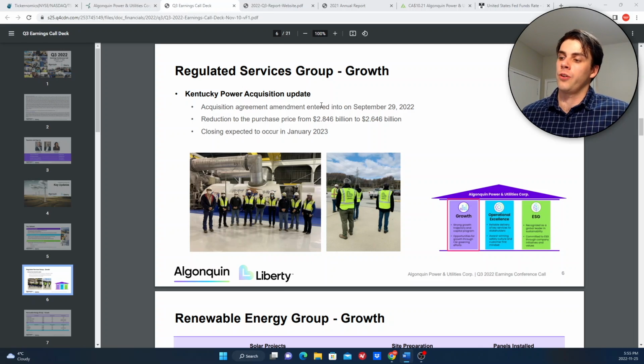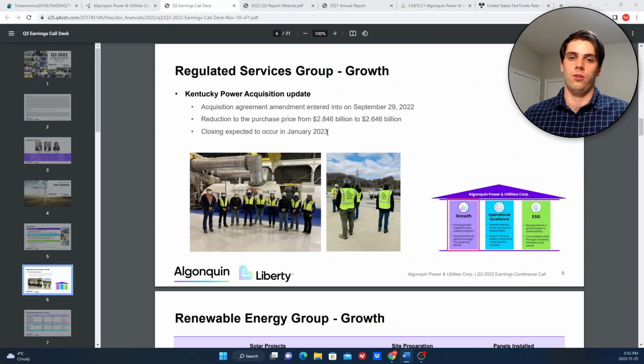However, what you have to consider is not just the impact that their debt portfolio has because of current interest rates, but what it's going to look like in the future, right? Because AQN is a company that is very much in growth mode. They're building out their assets, they're trying to expand, they're making pretty aggressive acquisitions. As you can see on the screen here, they're talking about Kentucky Power, which was an acquisition that they're hoping to close in early 2023. And they have to fund all those things that they want to do, right? And debt is traditionally what they've used.